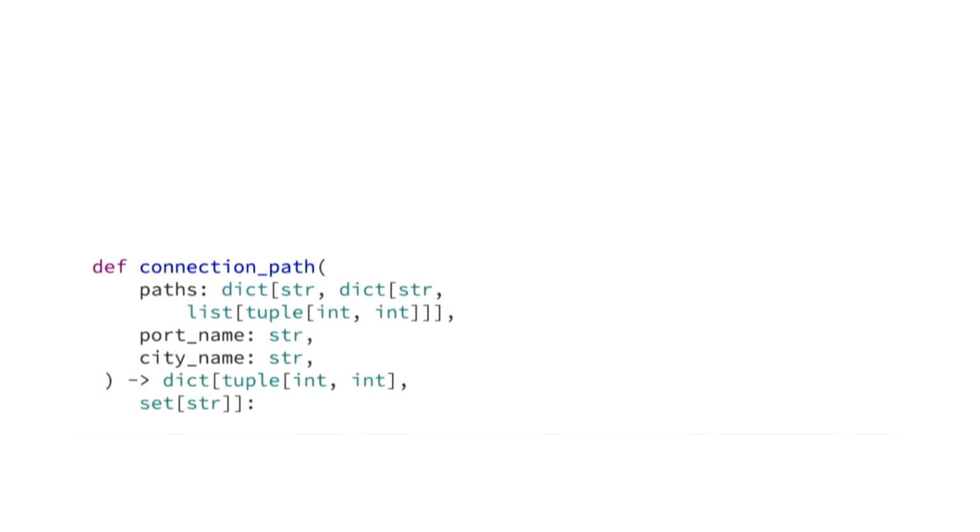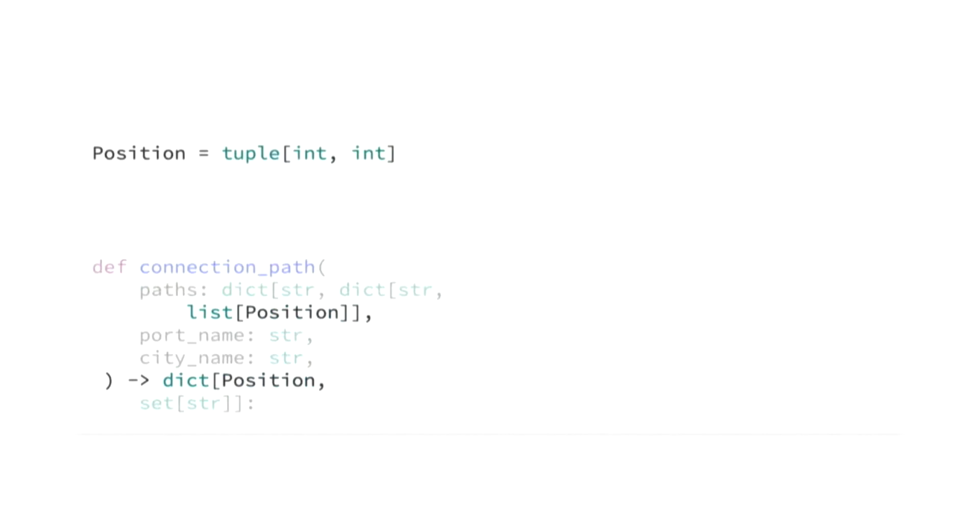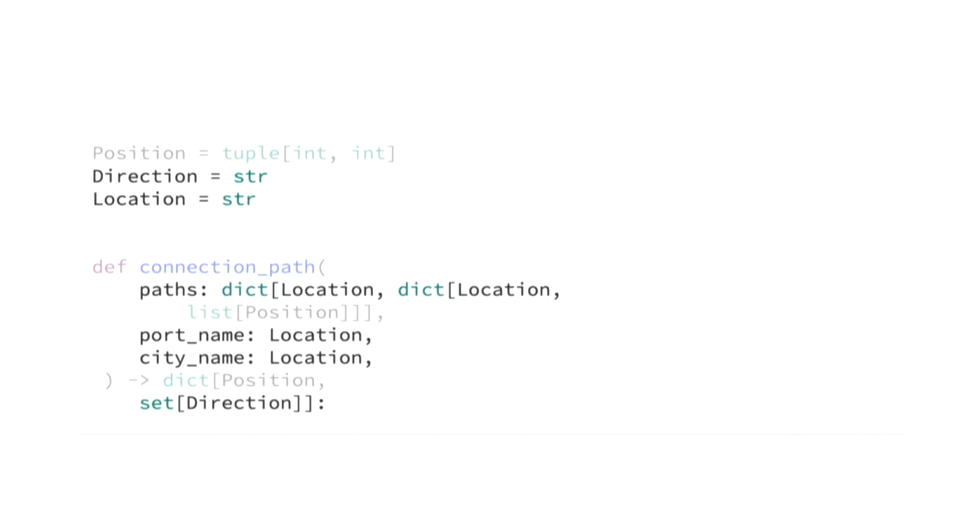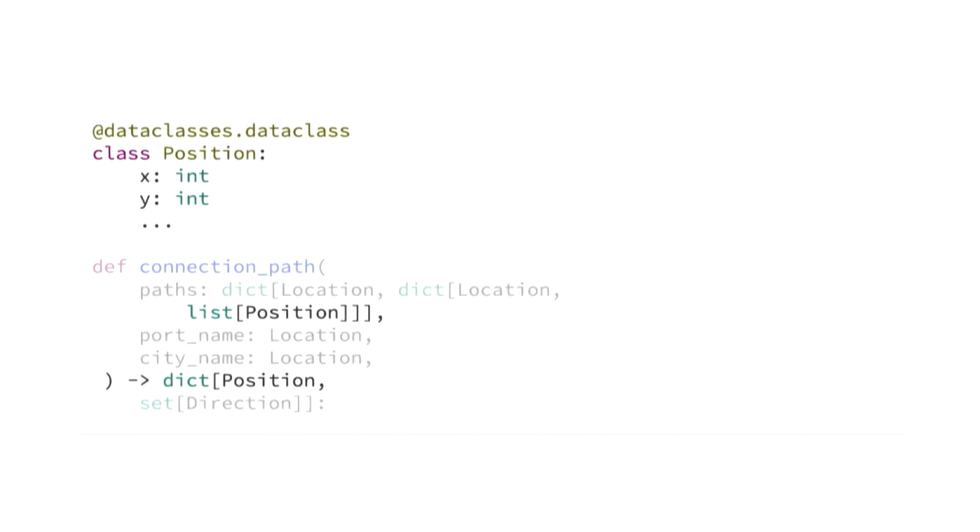And if I do some formatting to alias the types, then now it's a lot clearer that this tuple of ints is a position. And if I become a bit excessive, I could set aliases for strings as well, making it much more clear that we're returning a set of directions or we're taking in locations. But what it does mean is that if they need to become classes, then we can easily support that. For example, if we change position to be a class.